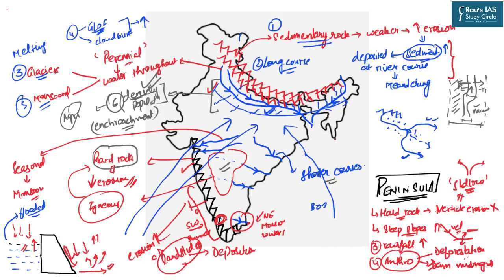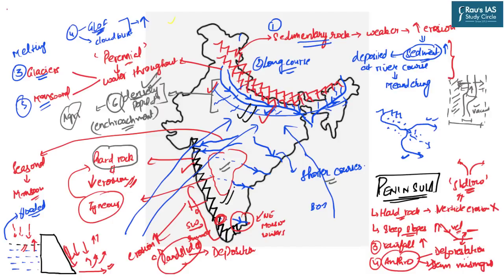So now the objective of this discussion is that you should be able to differentiate which factors are more dominant in the northern rivers. The basic idea behind this discussion is that you should be aware of what the dominant factors are which operate in the northern rivers and which are those dominant factors which operate in the peninsular rivers. Obviously, again, there will be some reasons which will be common to both of these.